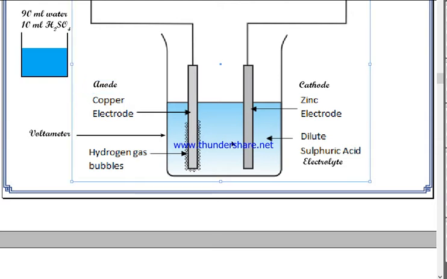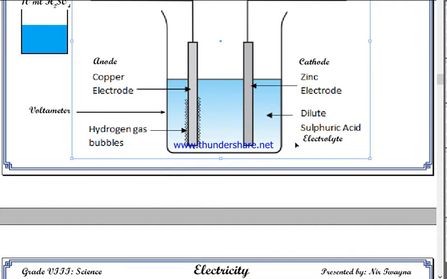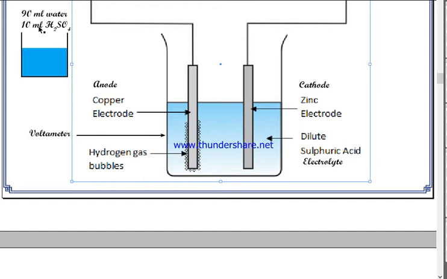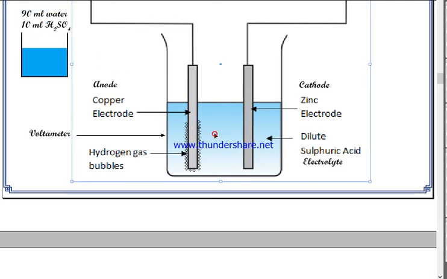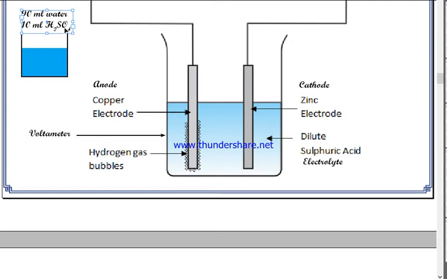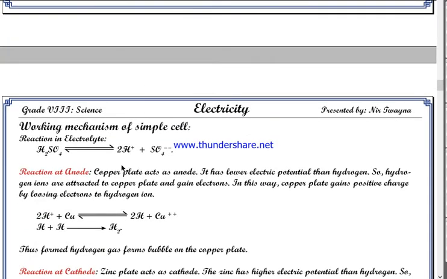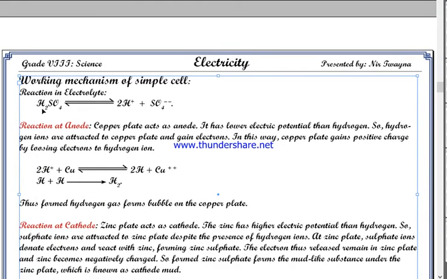Now in the electrolyte you have sulfuric acid. When you add sulfuric acid in water, it breaks down, it undergoes ionization. It is made up of hydrogen and sulfate ions, isn't it? So when you add sulfuric acid in water, it breaks down to form hydrogen and sulfate ions, which is known as ionization. See the reaction, H2SO4 gives 2H+ and SO4 2-.